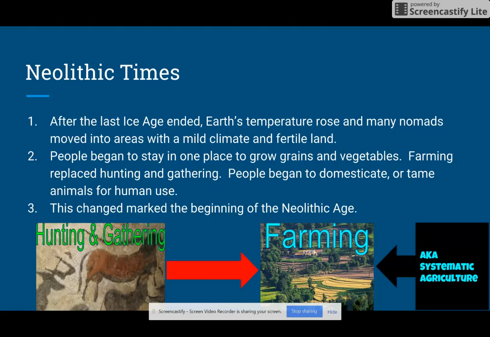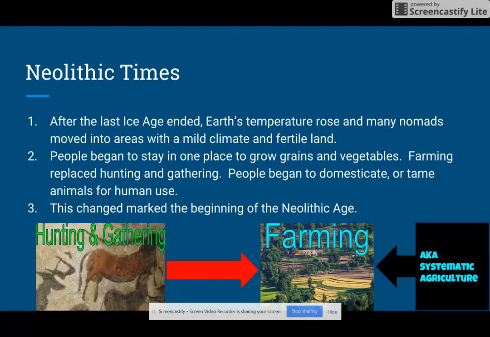Neolithic times. After the Ice Age ended, Earth's temperature rose and many nomads moved into areas with mild climate and fertile land. People began to stay in one place to grow grains and vegetables. Farming replaced hunting and gathering. People began to domesticate, or tame, animals for human use.